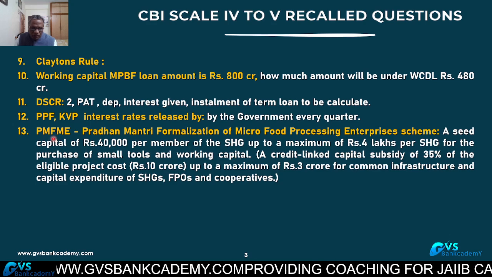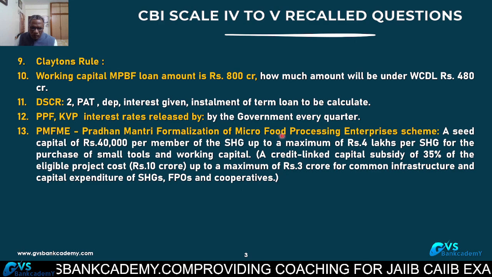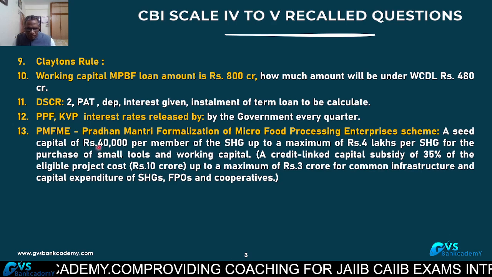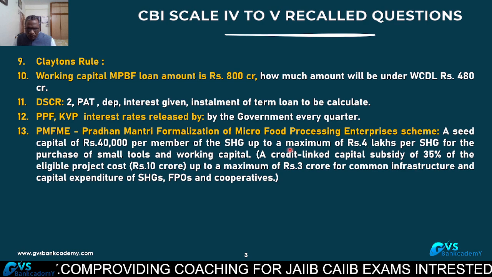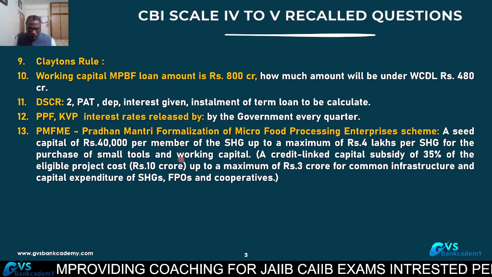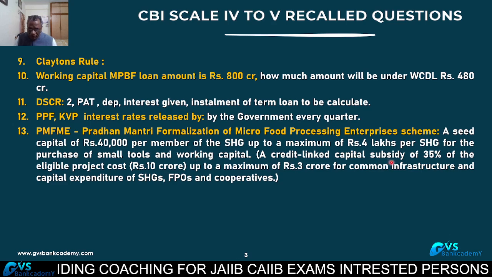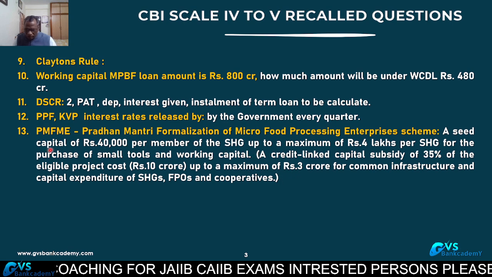Very, very important question: Pradhan Mantri Formalization of Micro Food Processing Enterprises. How much seed capital? 40,000 per member, maximum 4 lakhs, for small tools purchase and working capital. They also give a credit-linked subsidy. This question was in the exam.